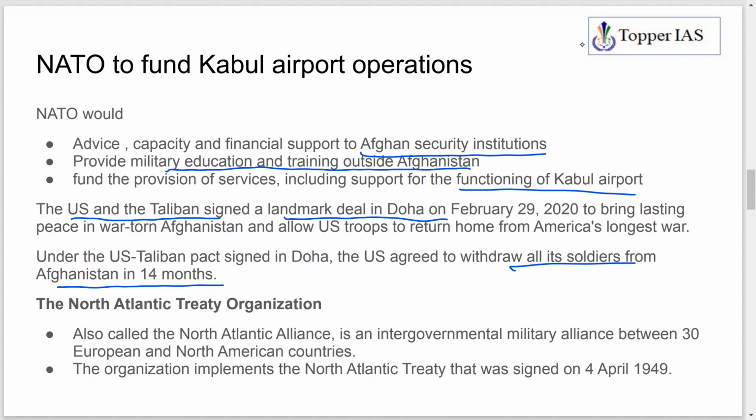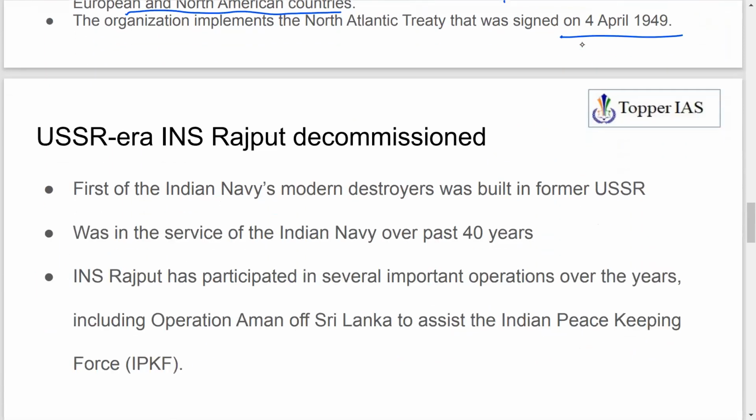And the North Atlantic Treaty Organization, NATO, is also called the North Atlantic Alliance. It is an intergovernmental military alliance. So remember, it is a military alliance of 30 European and North American countries. It is based on the concept of collective defense, so countries will defend collectively. Okay. And it is implementing the North Atlantic Treaty that was signed in 1949. So that factual information you remember.